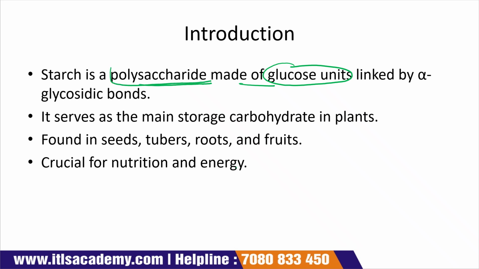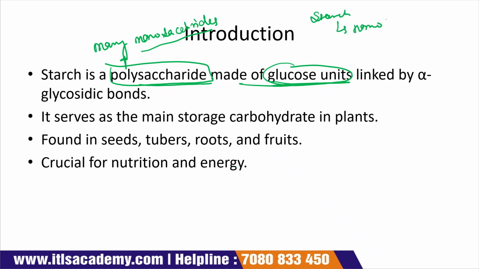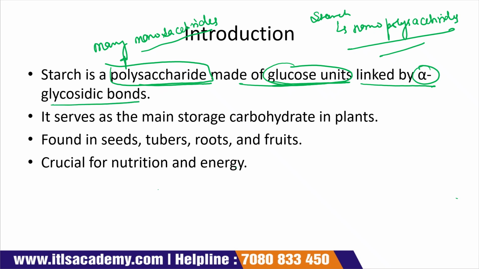Starch is a polysaccharide, which means that many monosaccharides are joined together, and here the monosaccharide unit that we use is glucose. This means that starch is a homopolysaccharide, where the units of monosaccharide are the same and are linked by a bond known as alpha glycosidic bonds. It serves as the main storage carbohydrate in plants.